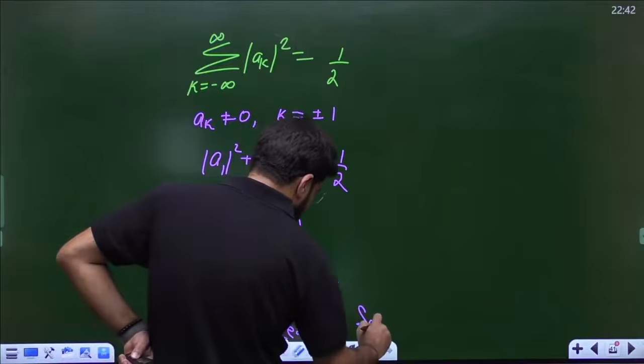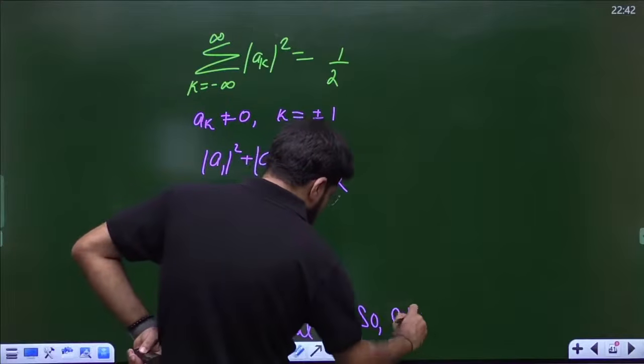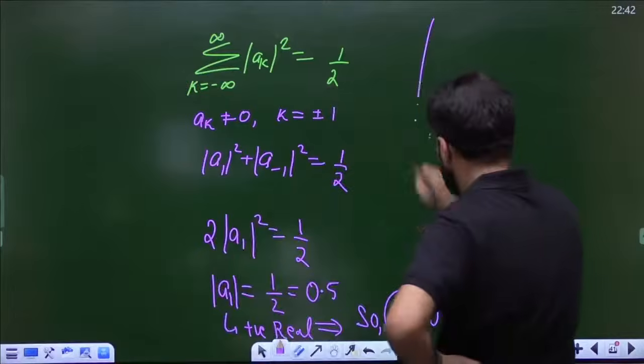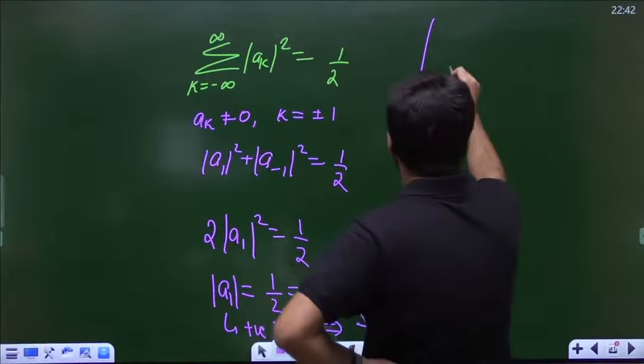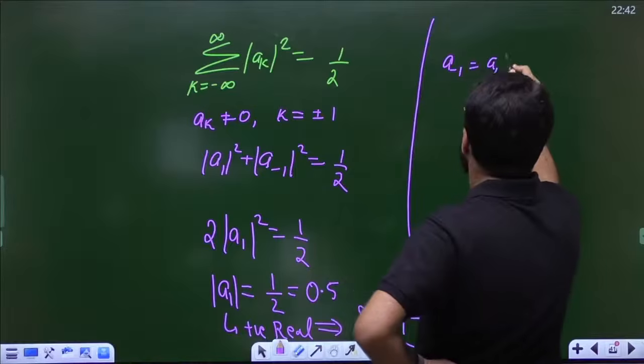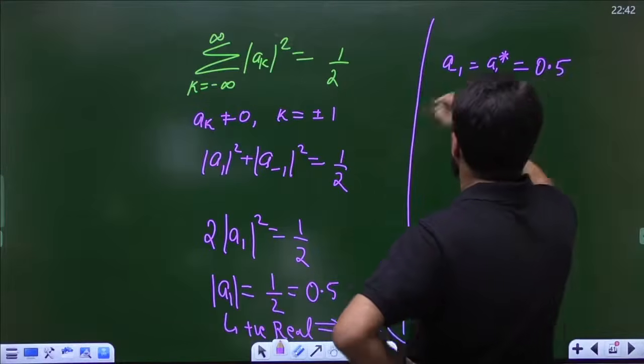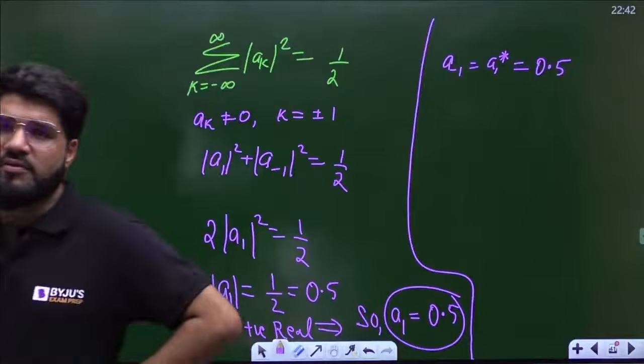Okay, so a1 is 0.5. Positive real, right? a1 is 0.5. Okay, so what is a minus 1? It is a1 star, but it's a positive real number, so there is no point in taking the conjugate. It is 0.5. Both are 0.5.